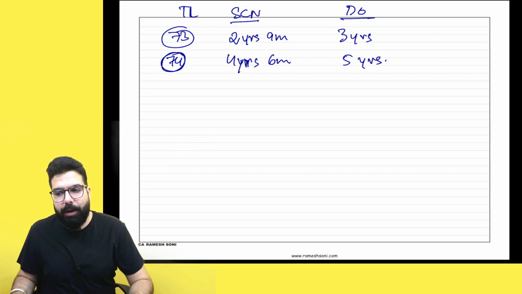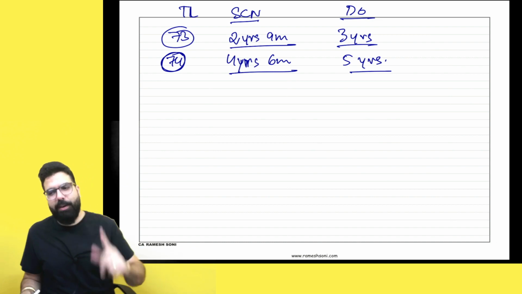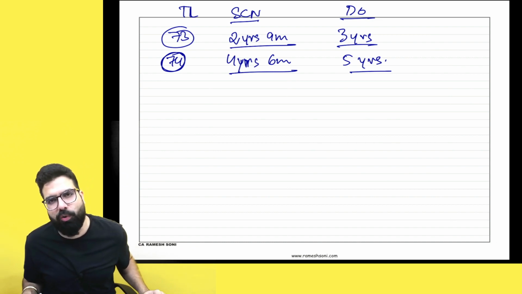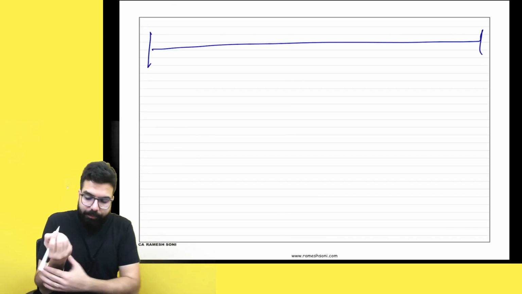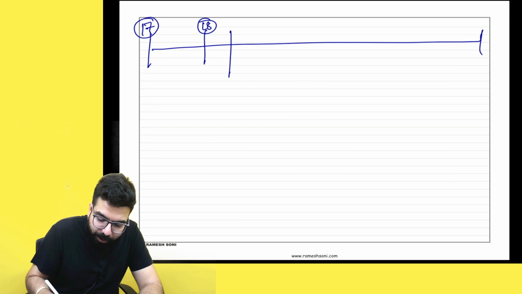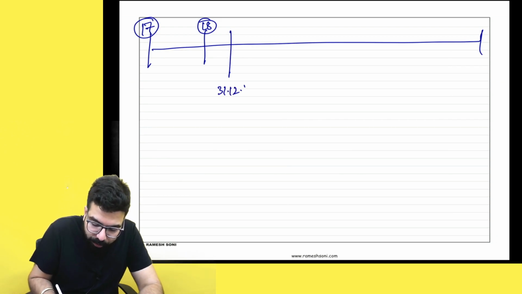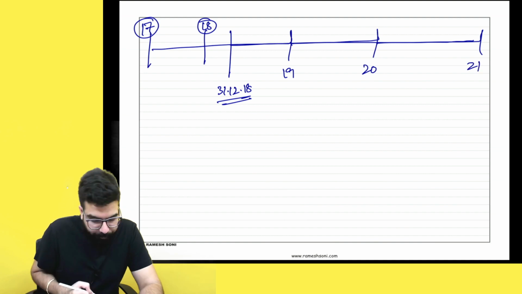Yes, sir, we remember it was 2 years 9 months, 3 years, 4 years 6 months and 5 years. Under section number 73 and 74, this was the time limit. Now, listen to me very carefully. Supposing for the year 17-18, what is the time limit for issuance of demand order and show cause notice? Sir, from 31st December 2018, 3 years will be counted for demand order. Okay sir. So 19, 20 and 21.